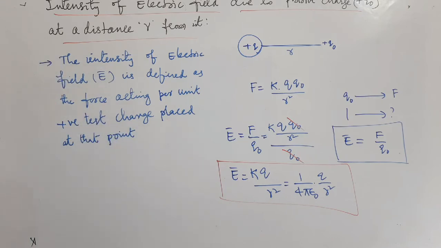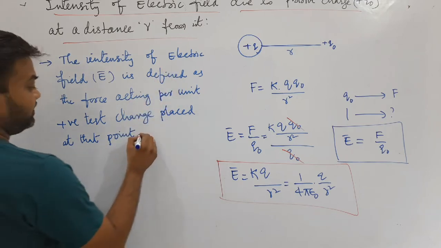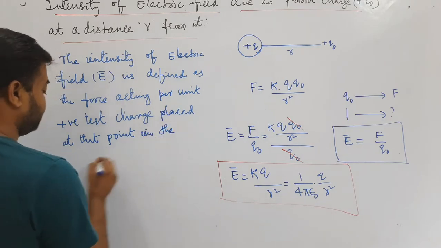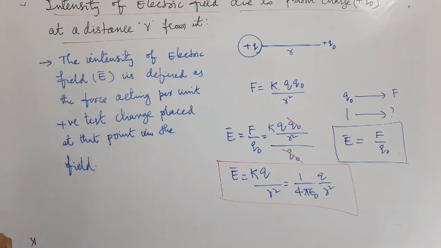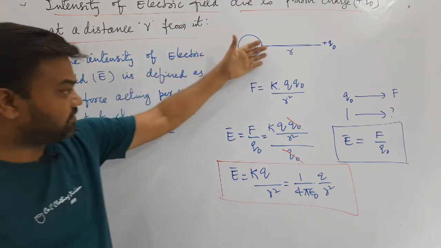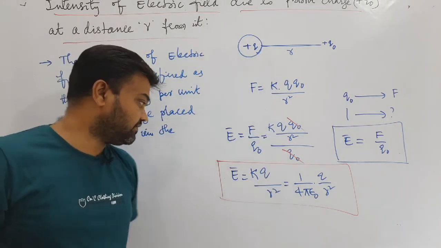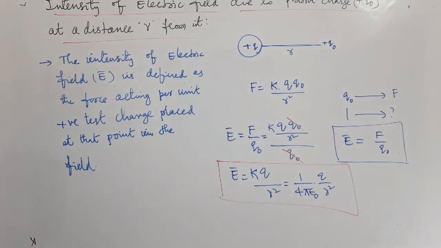Placed at that point in the field. This is what we have as intensity of electric field or strength of the electric field. After writing this, just draw and finally write E is equal to 1 by 4 pi epsilon naught into Q by R square. First you write this, copy. Intensity of the electric field, or we can write it as the strength of the electric field.